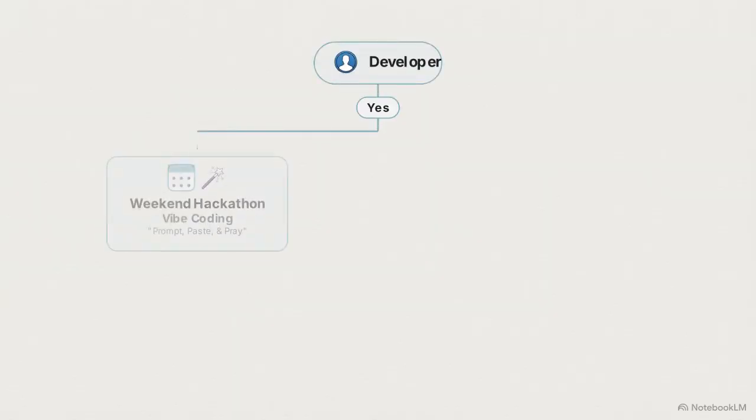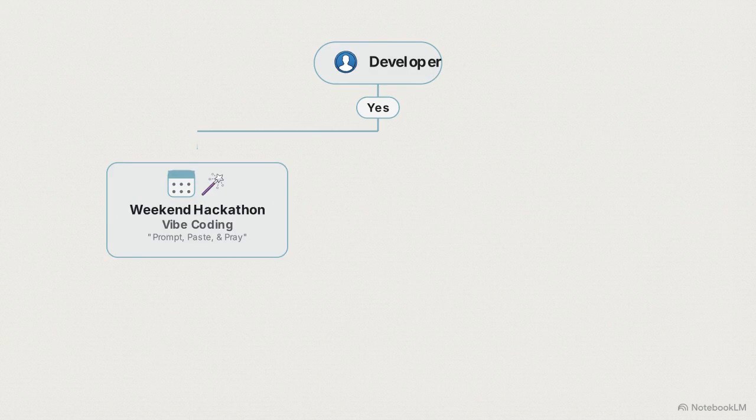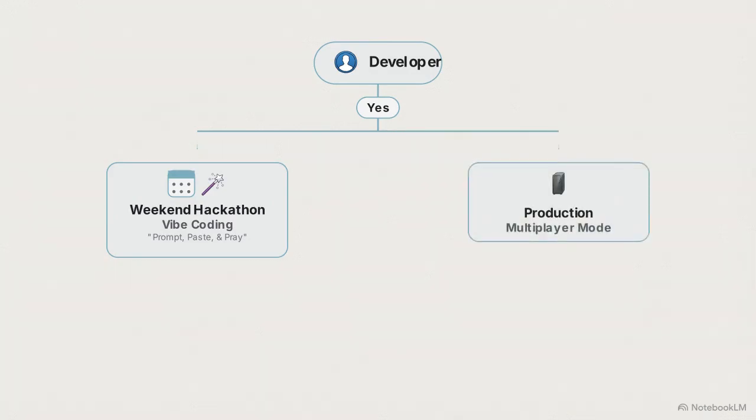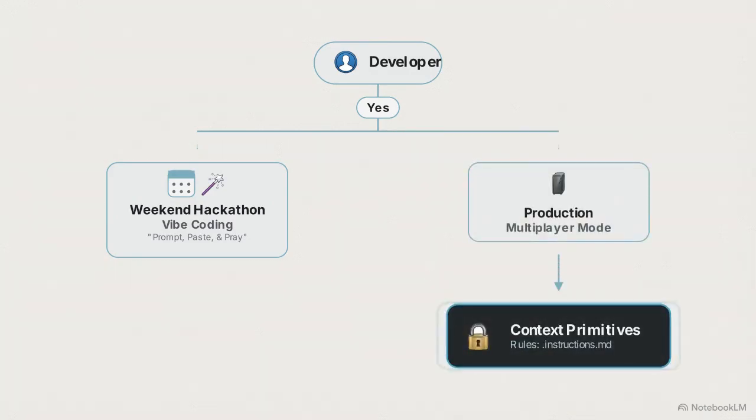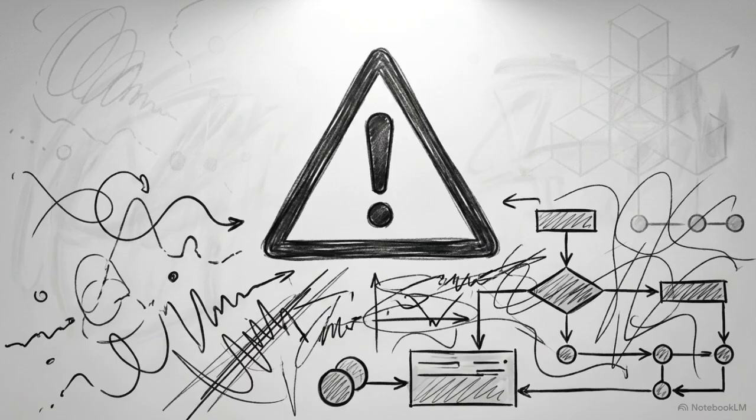Now watch the Yes branch for developers. If you are working on a weekend hackathon, route to vibe coding. But if you are building for production, you must use context primitives. Enterprise developers must take the production path. Trying to shortcut this with vibe coding invites security vulnerabilities into your codebase.